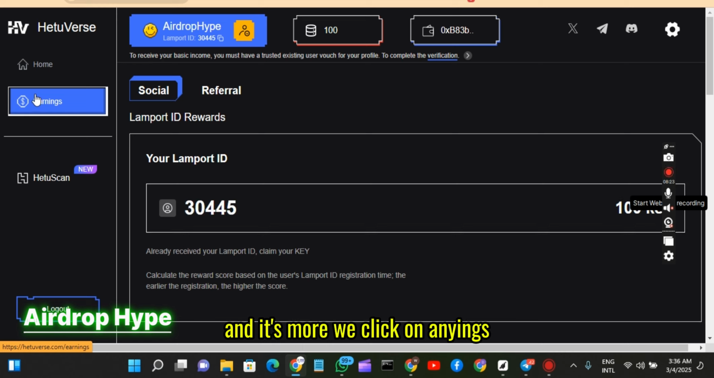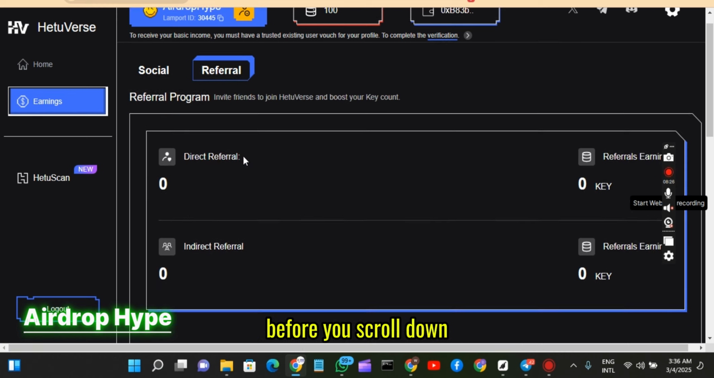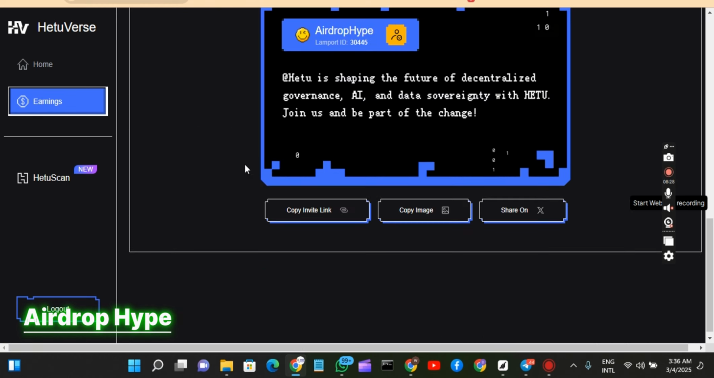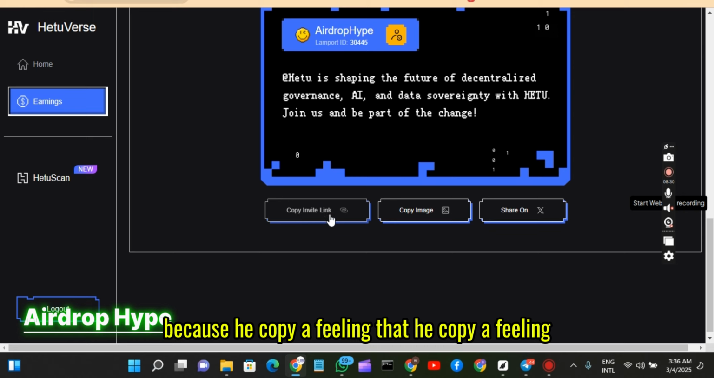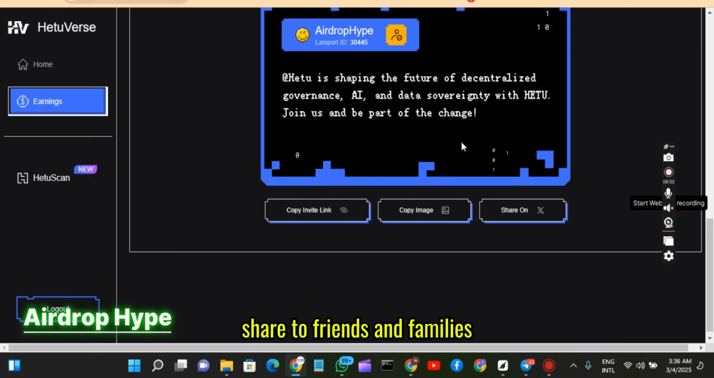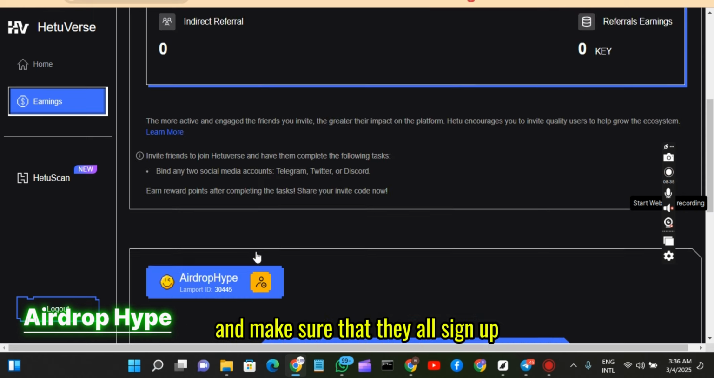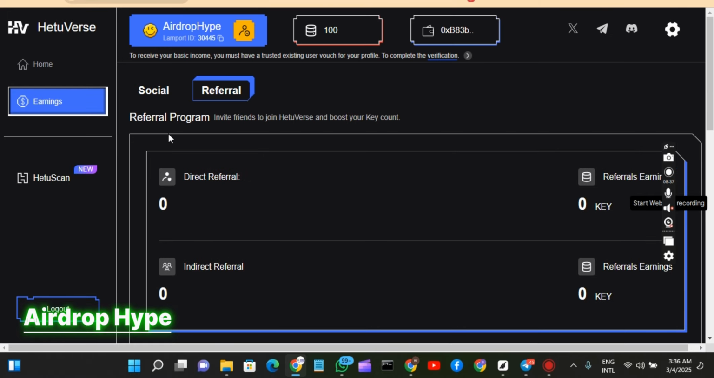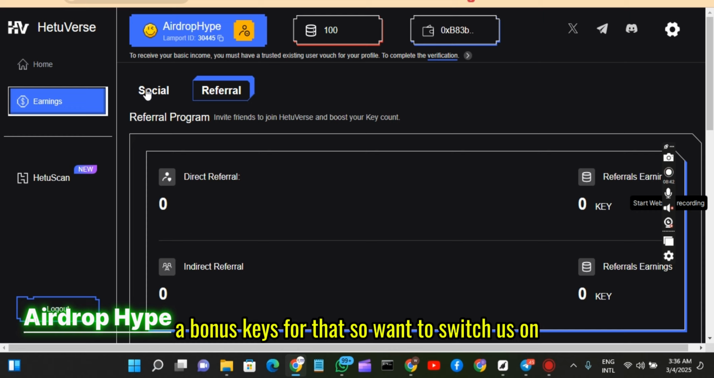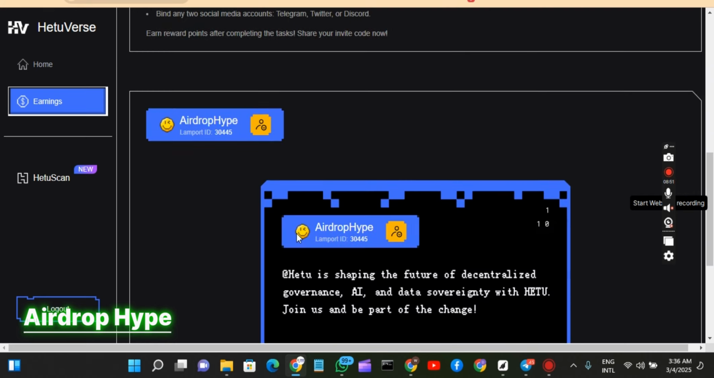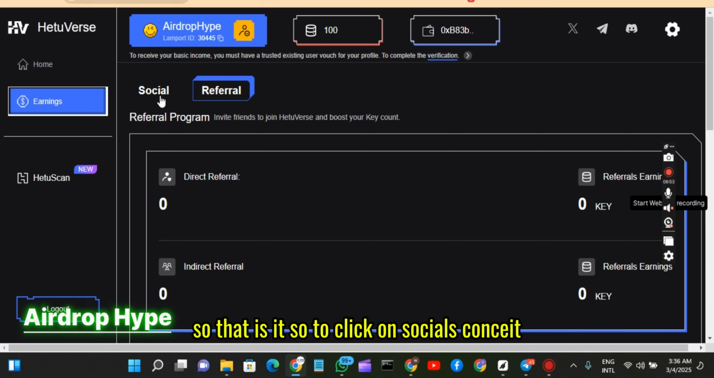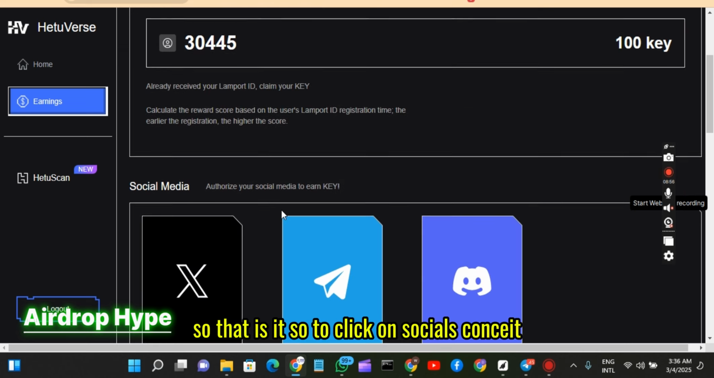We click on earnings to get your referral. You can click on referral, scroll down, and you can see copy your referral link. Click on copy your referral link, share it with friends and family, and make sure they all sign up, because you get bonus keys for that. Then go to socials, click on socials, so you can perform some basic tasks and get some keys.